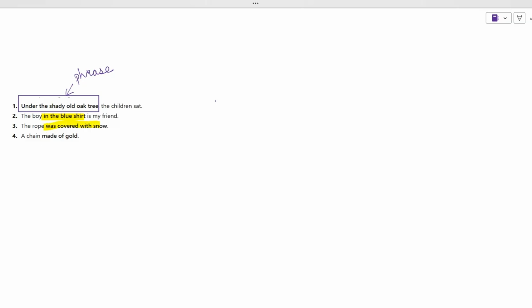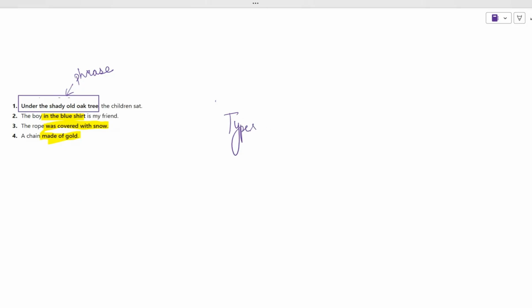"The rope was covered with snow." "Covered with snow" is a phrase because the verb is there, but the subject is not there. Covered with snow, verb. What is covered with snow? Not present. "Made of gold." What is made of gold? Not present. So subject and verb together will not be there, and it is not going to make any meaning in itself. It has to be in a sentence, only then some meaning will be there.